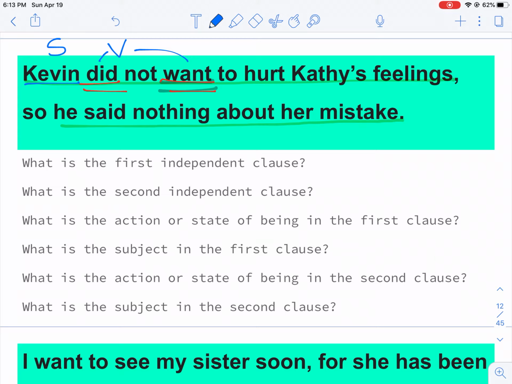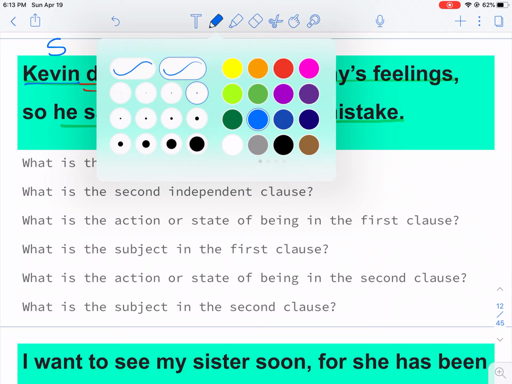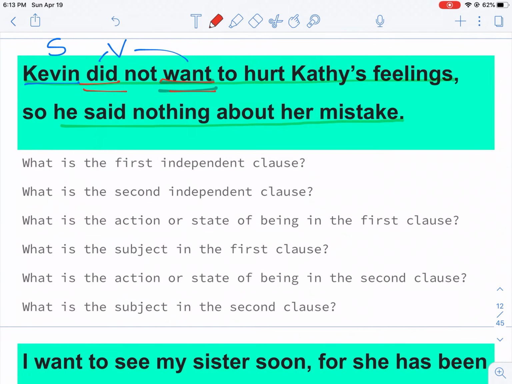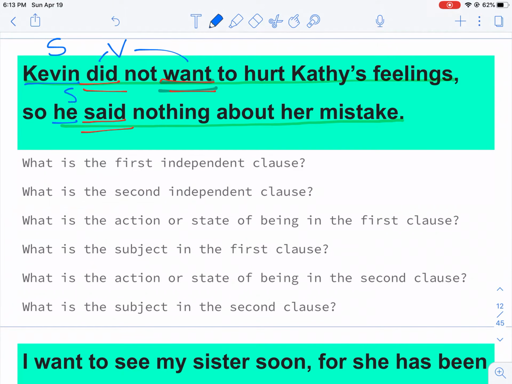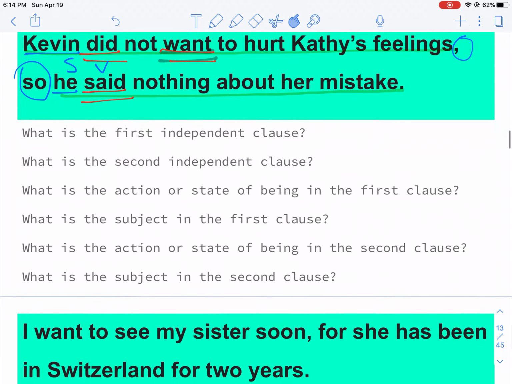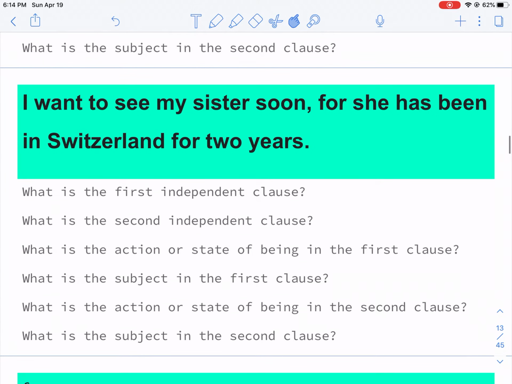He said nothing about her mistake. The verb in that independent clause is said, and the subject is he. SV, SV. Again, I hope you noticed the comma so, which we didn't talk about. We're going to get to that, I promise. Here's one more. I want to see my sister soon, for she has been in Switzerland for 2 years.